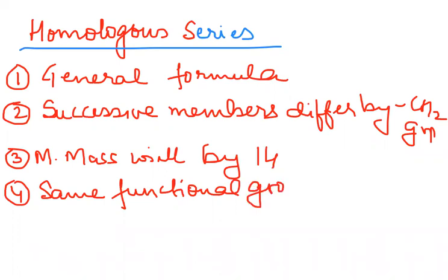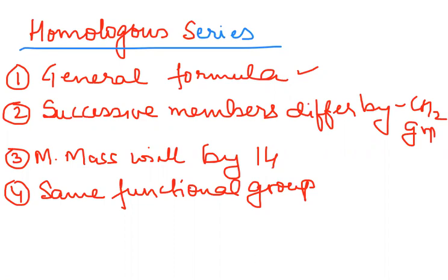See, children, once you understand a certain topic, and if you write down the points that you have to remember in short form, it becomes easier to remember. Like here, I have just written general formula. Why? Because if I have to describe a homologous series, I know that all the members can be represented by a general formula. Then successive members differ by 1 CH2. Molecular mass will differ by 14 for the successive members. Same functional group is there for all the members.